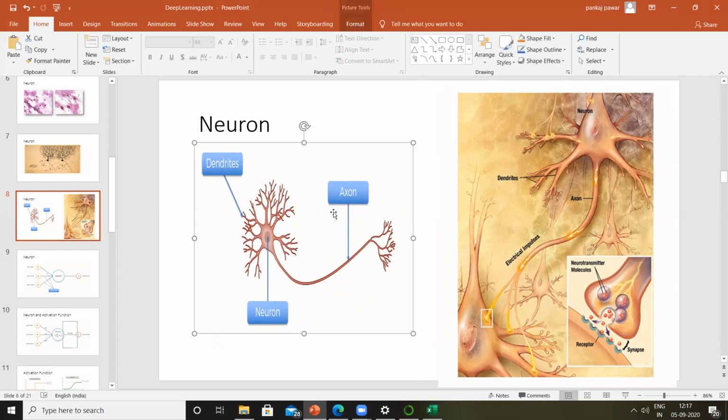Now a neuron in the human brain consists of three things. One, this root-like structure, which is called the dendrites. Then another, a long structure over here, which is called the axon. And one is a center part, which is called the neuron itself. Our human brain is made up of billions and billions of neurons, not just one neuron. And each neuron looks like this. Is this clear, guys? Can you please confirm it on the chat window?